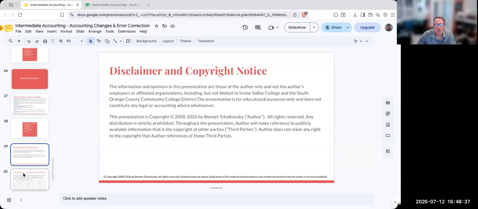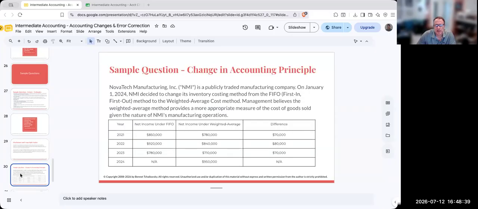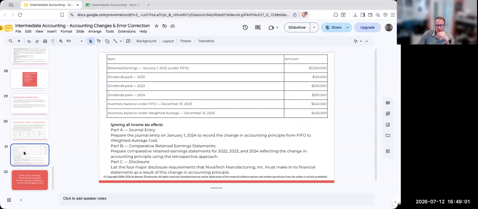Okay, so what we're now going to be looking at is an example of a change in accounting principle. Novatek is a publicly traded manufacturing company. On January 1st, 2024, they decided to change their inventory costing method from FIFO to weighted average. Management believes that the weighted average method provides a more appropriate measure of the cost of goods sold given the nature of their operations. Then you have retained earnings under FIFO, and the dividends that were paid.